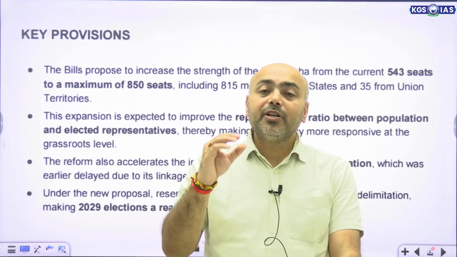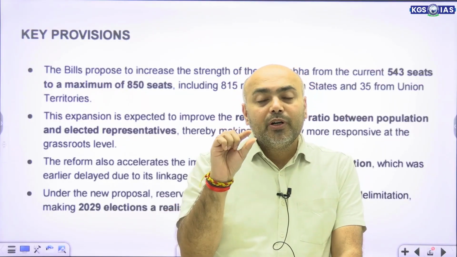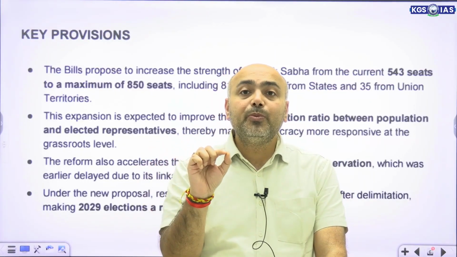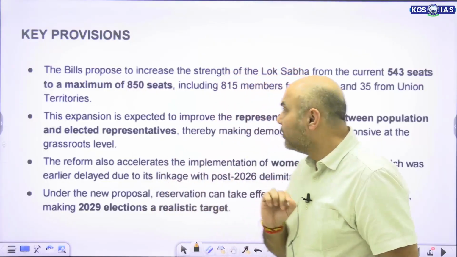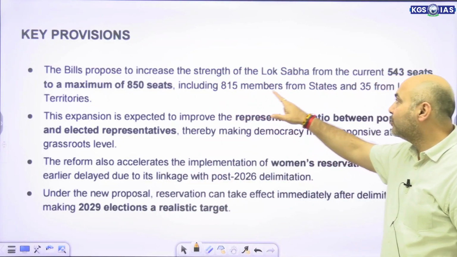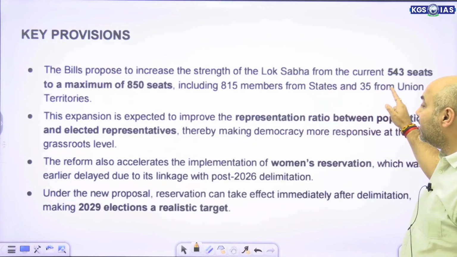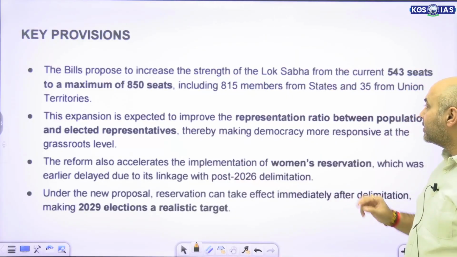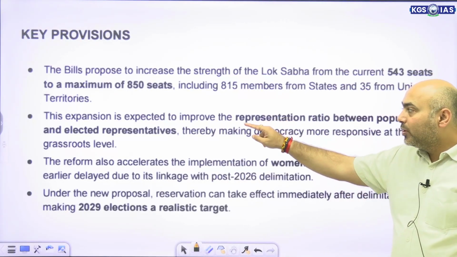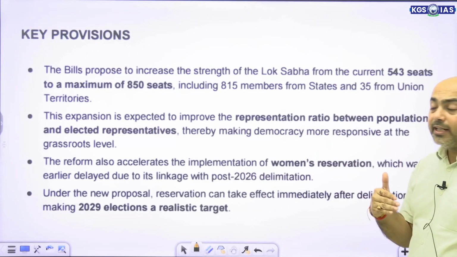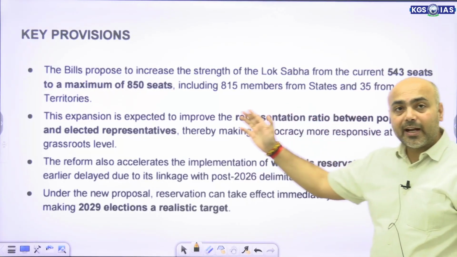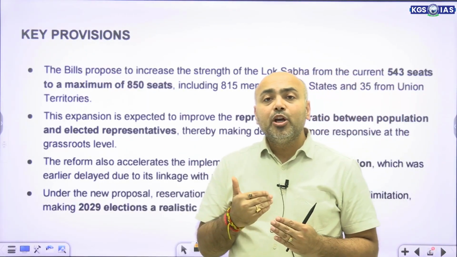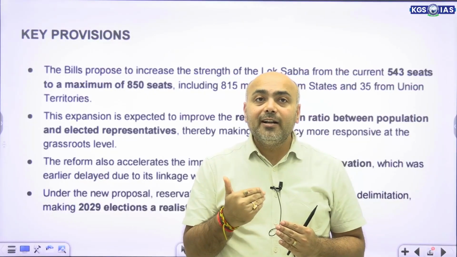That would be changed, and a new maximum number of seats would be mentioned in the Constitution, which would be 850, out of which 815 seats would belong to the states and 35 to the union territories. Along with this, there would be an improvement in the representation ratio and the elected representatives, making them more representative of the current demography.